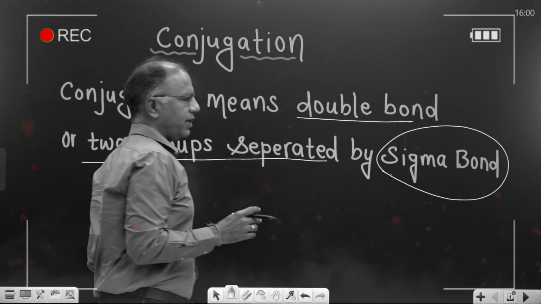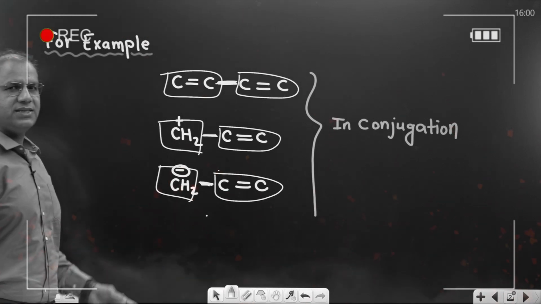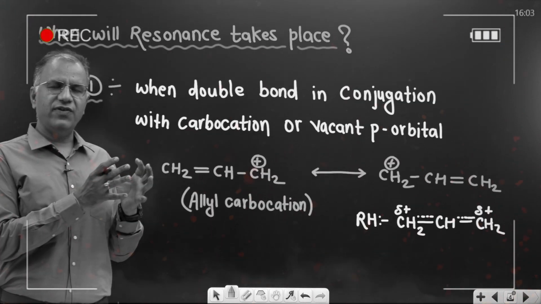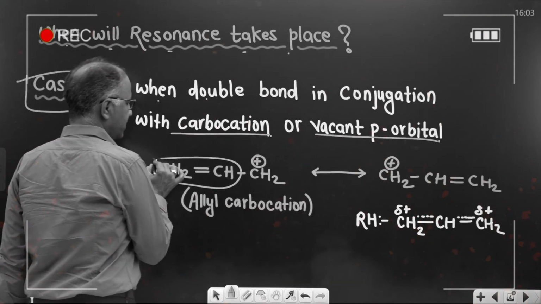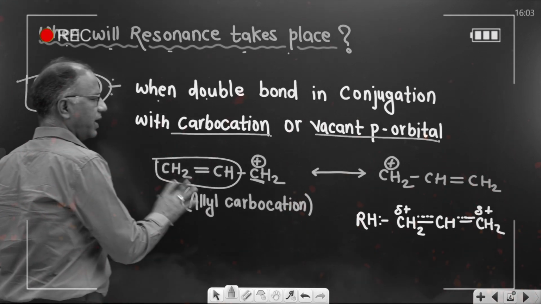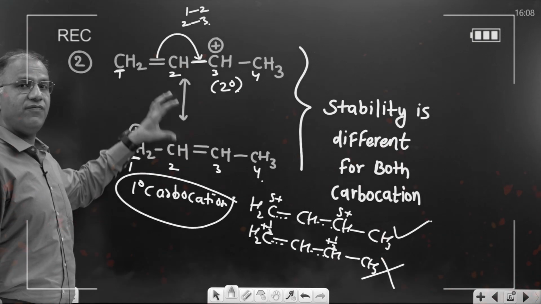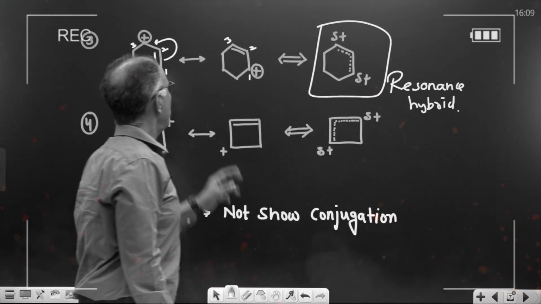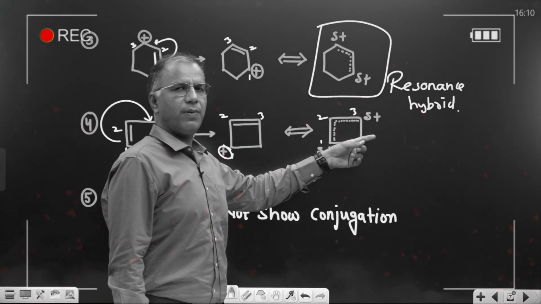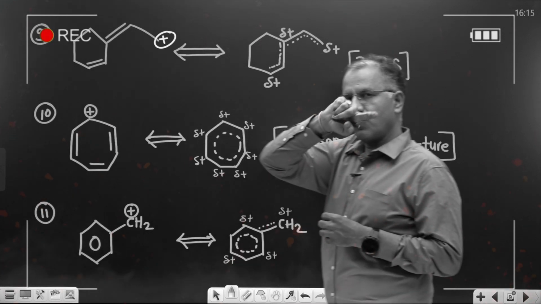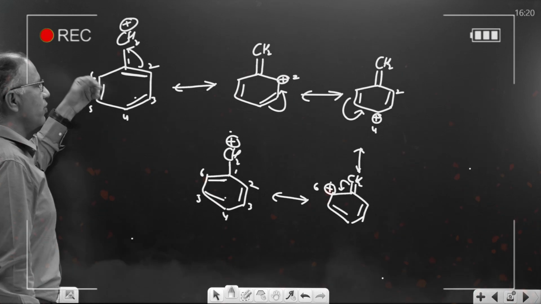If any group is separated by sigma bond, then it is known as conjugation. Then what is the meaning of conjugation? Conjugation means separated by sigma bond. So I classified mainly in cases, different cases when will resonance take place. In this case, double bond is in conjugation with carbocation. This means there will be a resonance. This type of structure we can draw when equal contribution in hybrid, 50% contribution in hybrid. What is the meaning of that arrow? Movement of electrons. In this case, they are equal stability. This means we can draw hybrid as delta plus. In all the examples, you have to draw arrow where the electrons are moving. I initially told you that whatever pi bond position you can take, you can start.